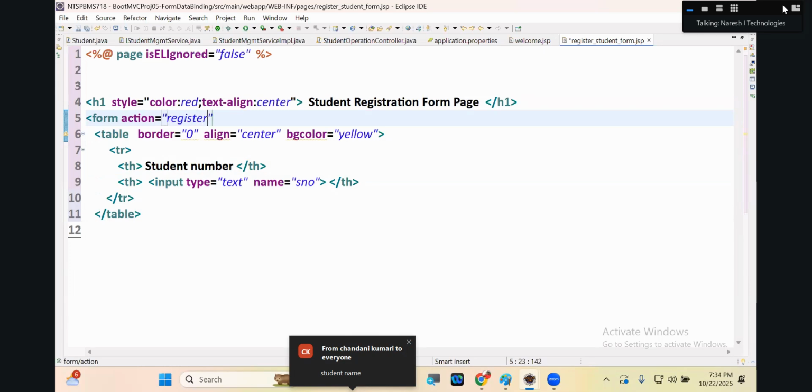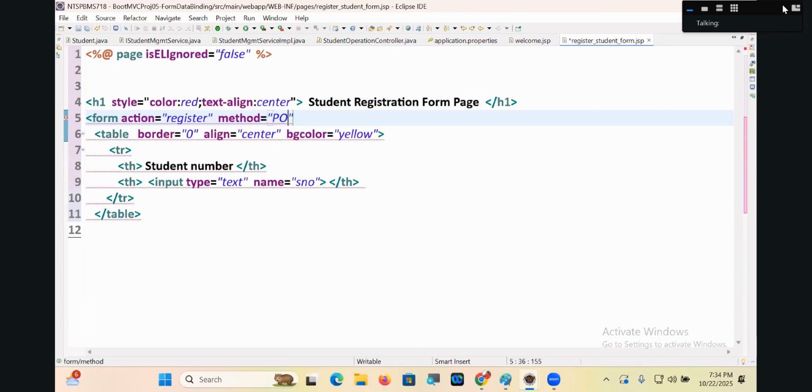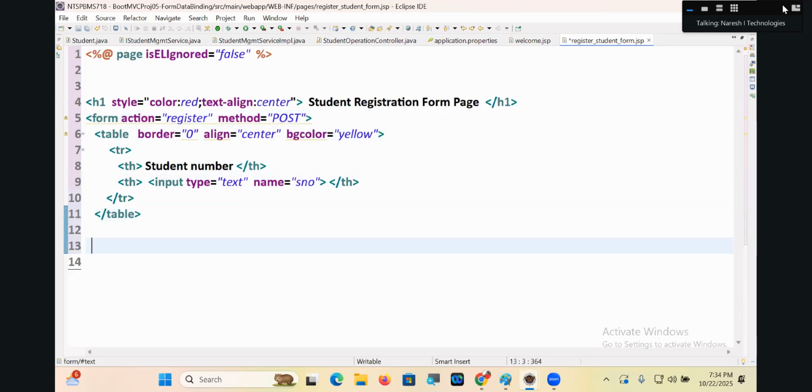Form action register. Method is equal to post. Yeah, here is student number.